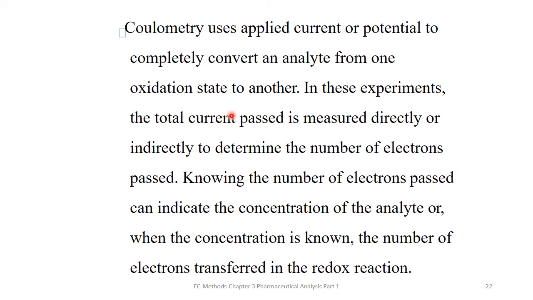In these experiments, the total current passed is measured directly or indirectly to determine the number of electrons passed. Knowing the number of electrons passed can indicate the concentration of the analyte, or when the concentration is known, the number of electrons transferred in the redox reaction.